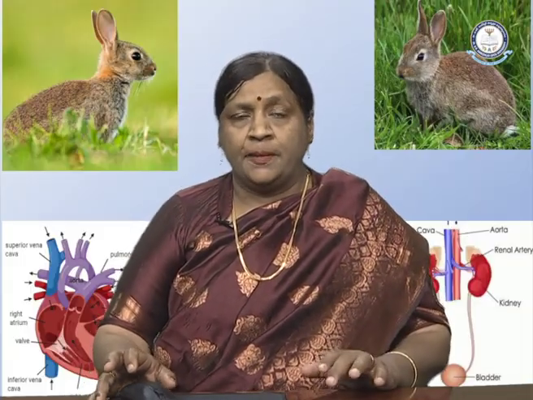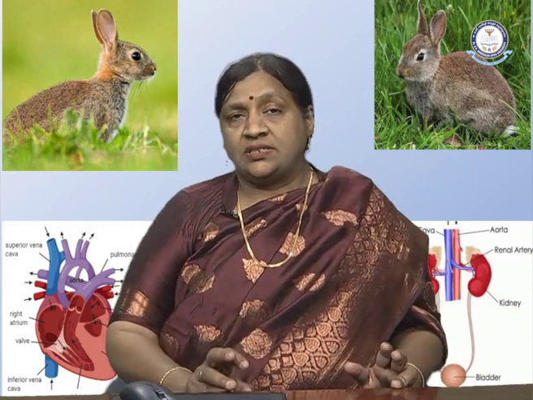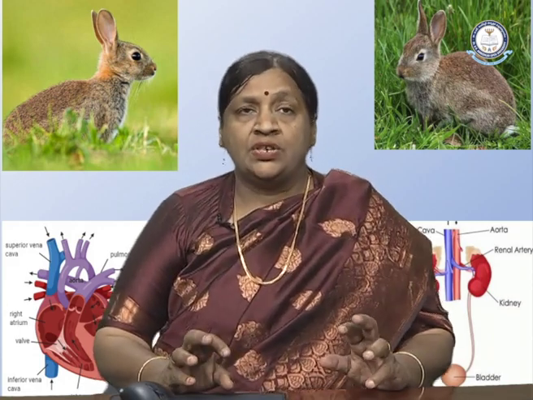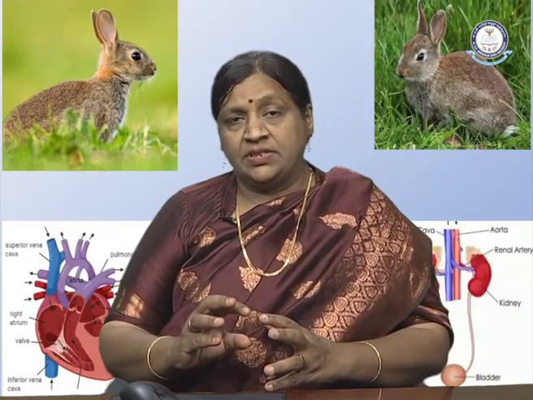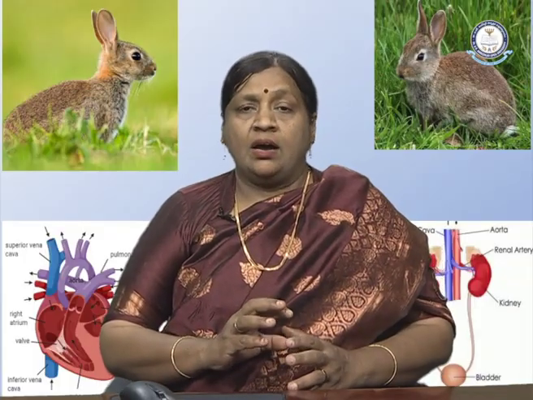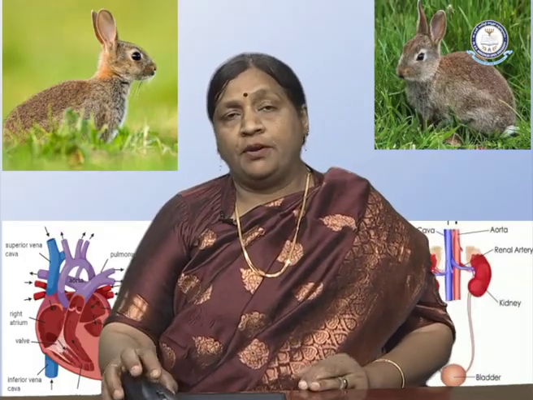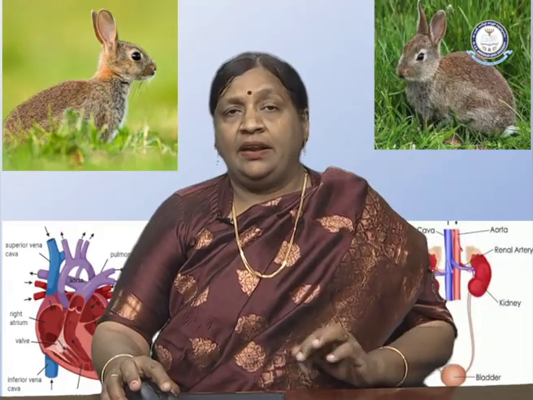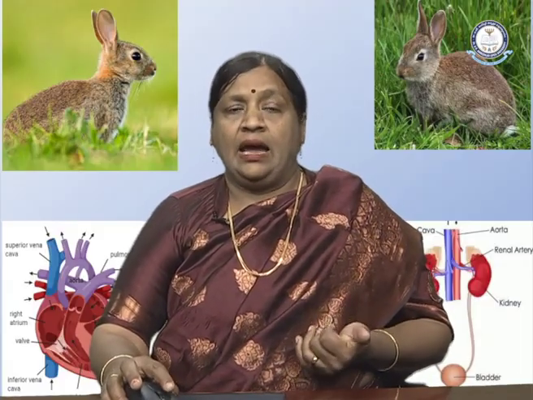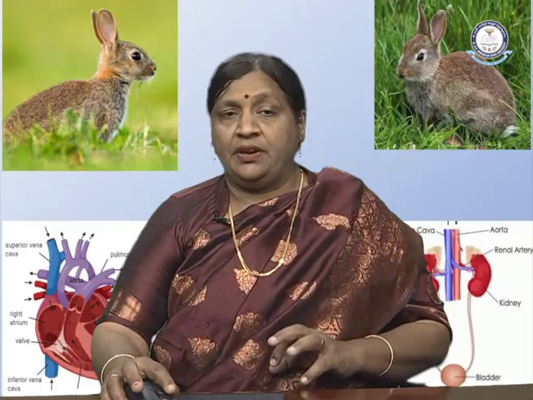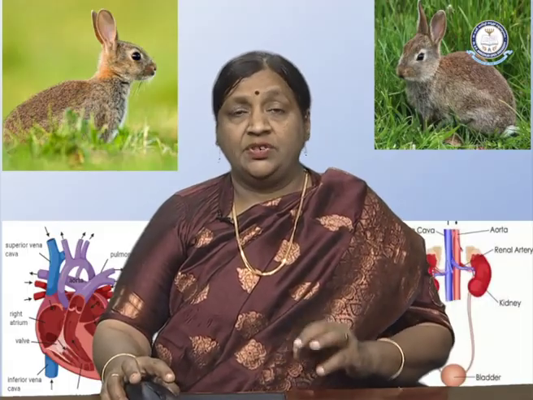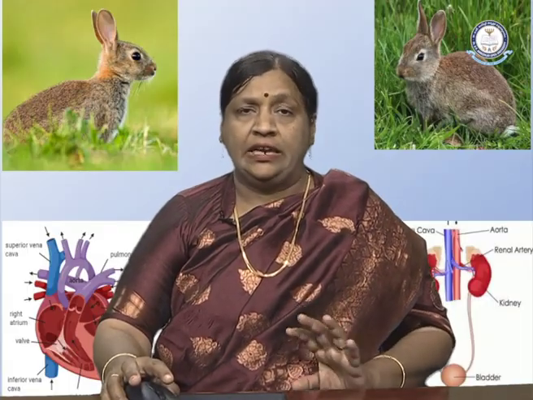And the second portal system is the renal portal system. So this renal portal system consists of important blood vessels which are for filtering the blood from the hind limbs. So we have two different portal systems: the hepatic portal system related to the liver and intestine, and the renal portal system related to filtering blood from the hind limbs, which is an important aspect of the kidneys.